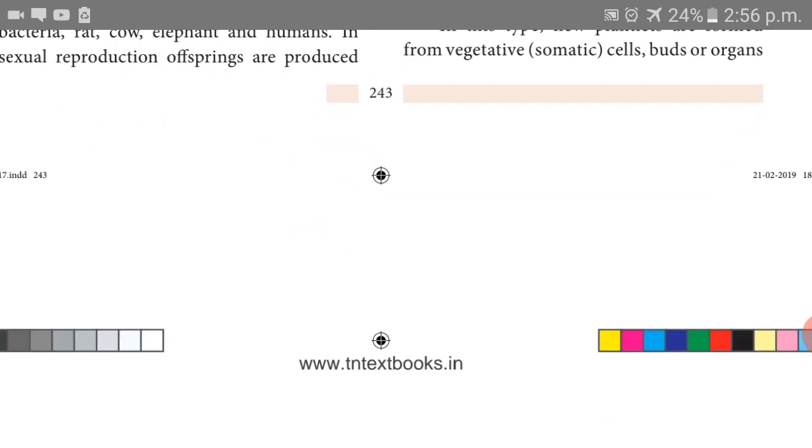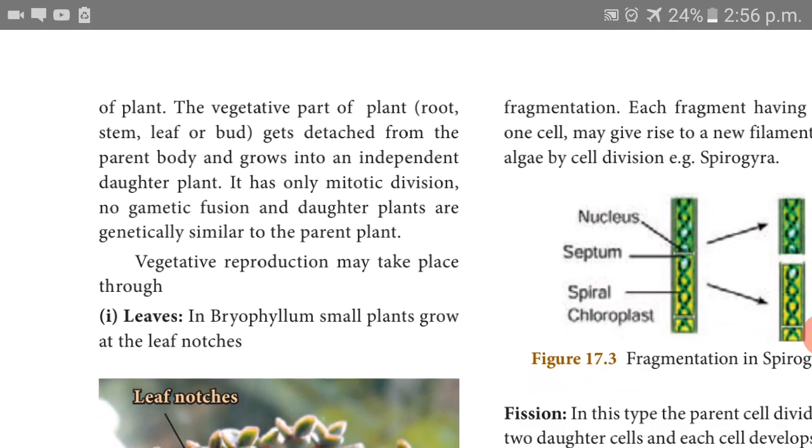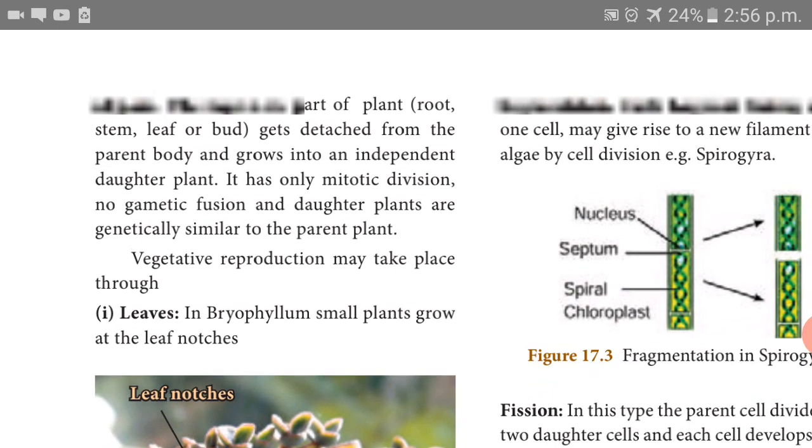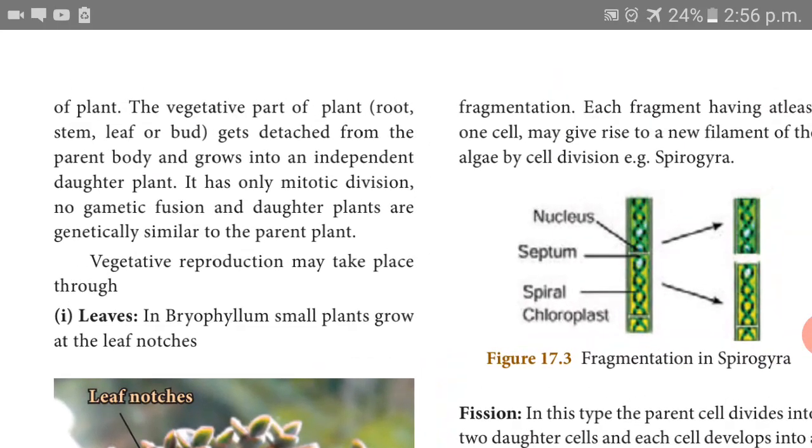So, what are the parts? The stem, leaf, bud and root are called vegetative parts. Reproductive parts mean the flower, fruit and seed. Reproductive parts are the parts used for reproduction. The parts used for growth are called vegetative parts, and the parts used for reproduction are called reproductive parts.